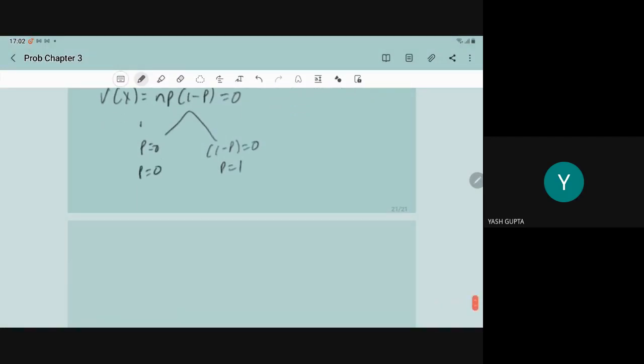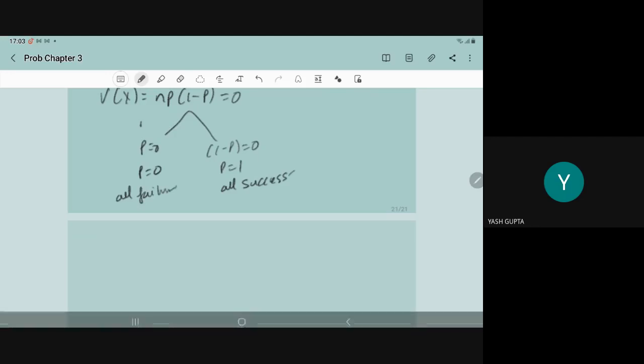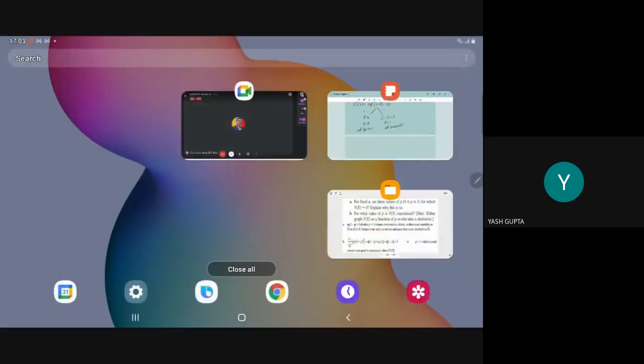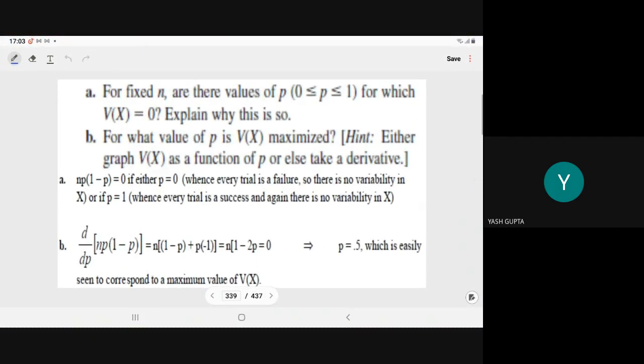What does p is equal to 1 mean? P is equal to 1 means all success. And what is the meaning of p is equal to 0? All failure. So when there is all failure, then we have variance 0. When every trial is a failure or every trial is a success, then only the variance is equal to 0.